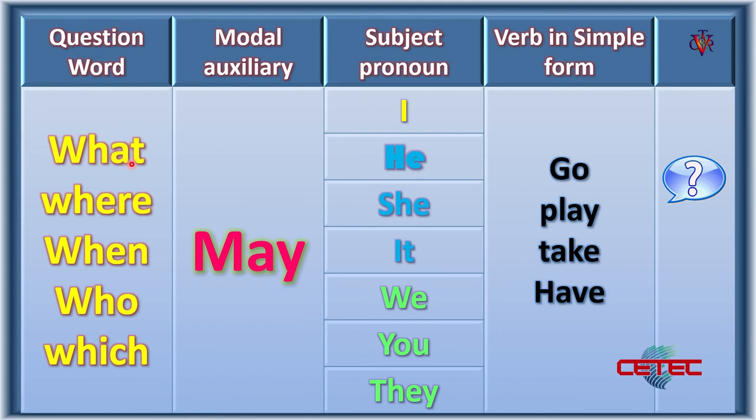What? That means personal information. Where? Place. When? Date. Who? To ask for the subject or whose subject. Which? To ask for information. Let's see some examples.